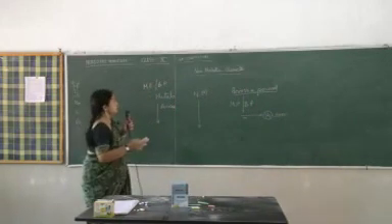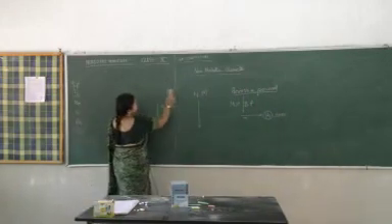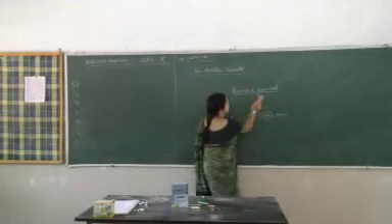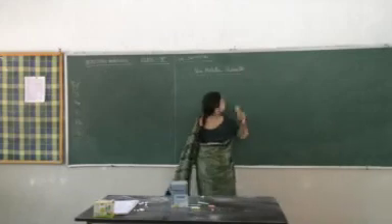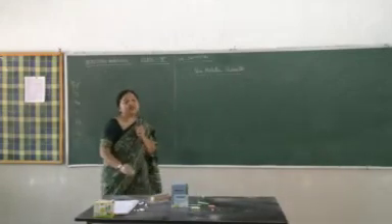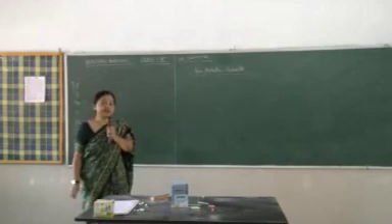One more thing, the stability of atoms. Stability is due to the neutron-proton ratio.